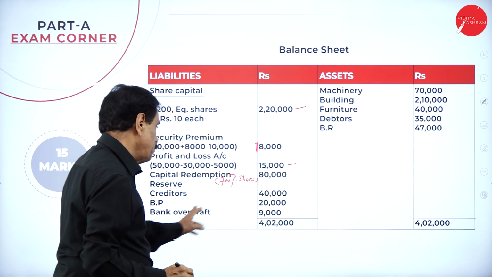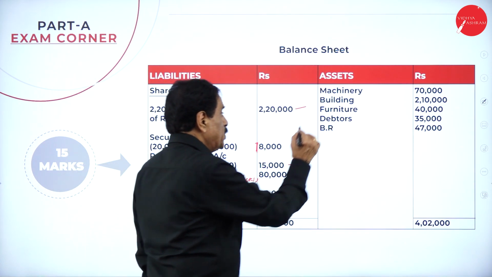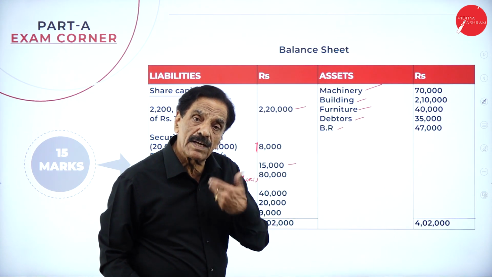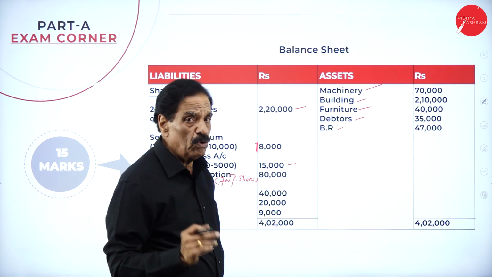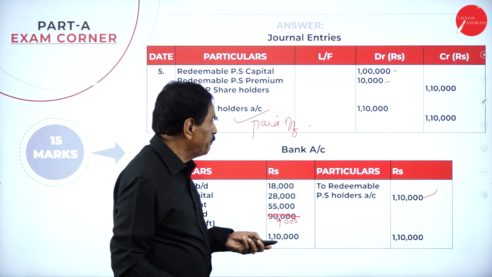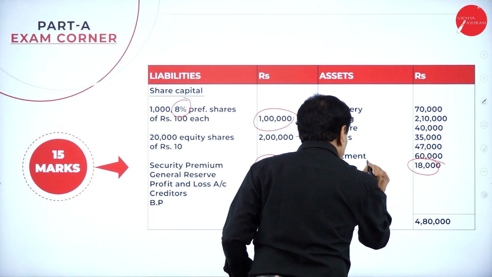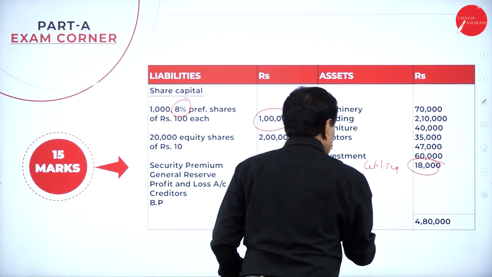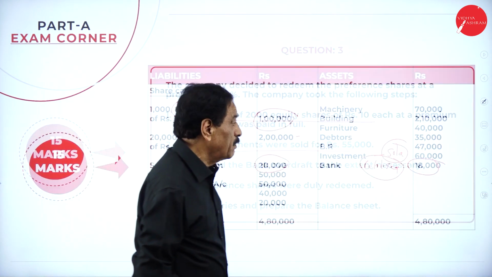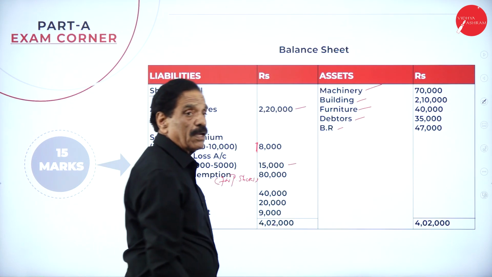Creditor remains the same. BP remains the same. Your bank overdraft is 9,000. Totally 4 lakh 4,000. Machinery same. Building same. Furniture same. Debtors same. And investment won't come because investment has been sold. There is no cash at bank. See that in your old balance sheet? In your old balance sheet, cash at bank has been utilized. This has been sold and utilized for bank account. That's why they won't appear in the balance sheet at all. It will tally for 4 lakh 2,000.